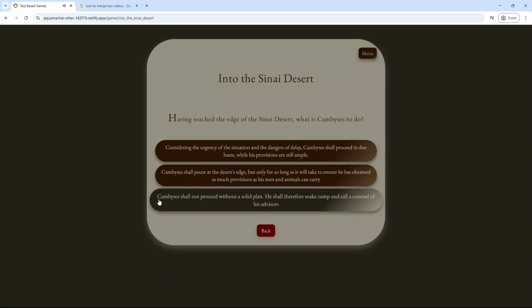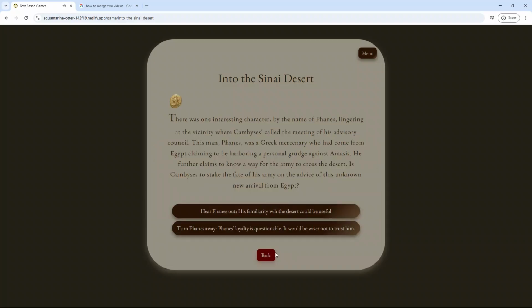The right answer is the third one. Cambyses shall not proceed without a solid plan. He shall therefore make camp and call a council of his advisors. After that, we get a coin.